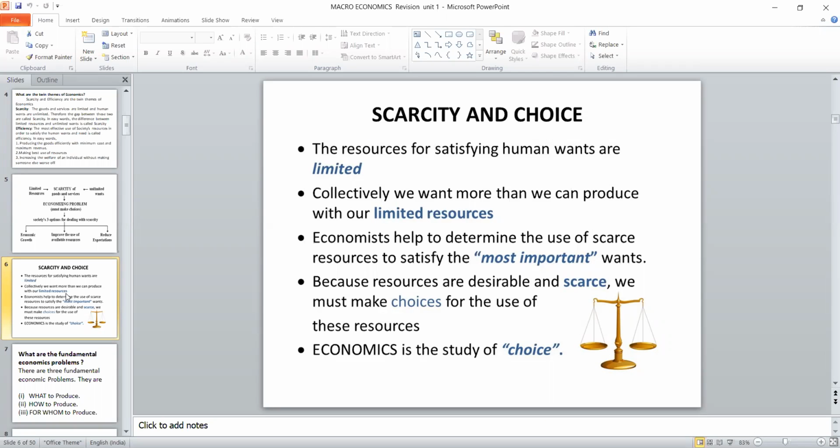The economist will help to determine the use of scarce resources to satisfy the most important wants. That's what the economy tries to do. Because the resources are desirable and scarce, we must make a choice in using these resources. So what we understand from macroeconomics is that economics is a study of choice.